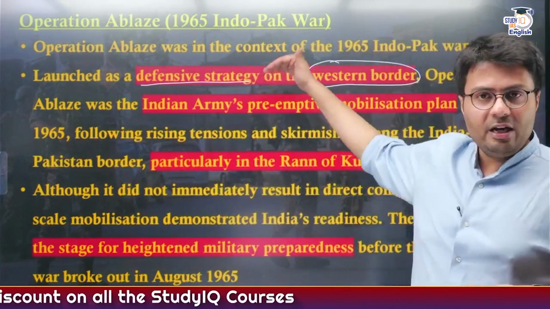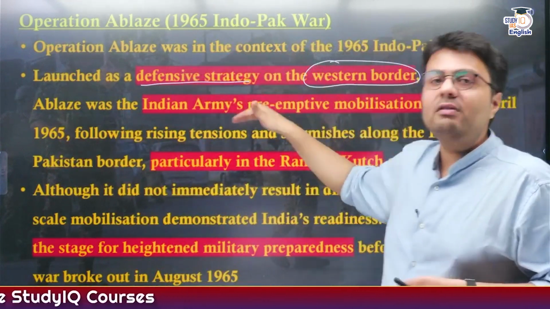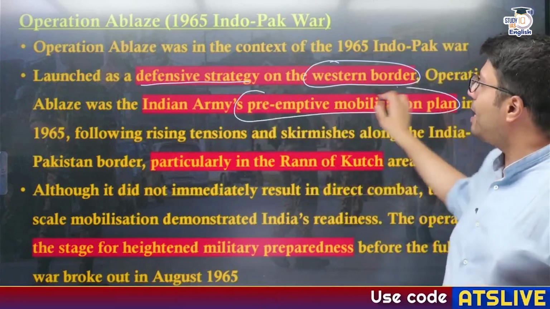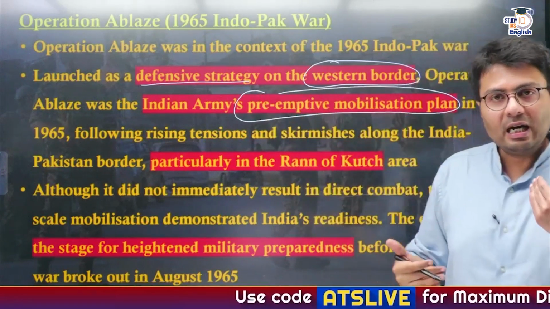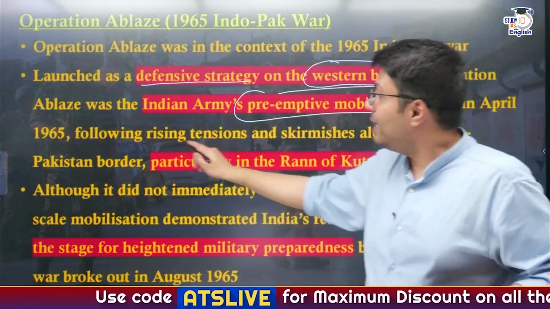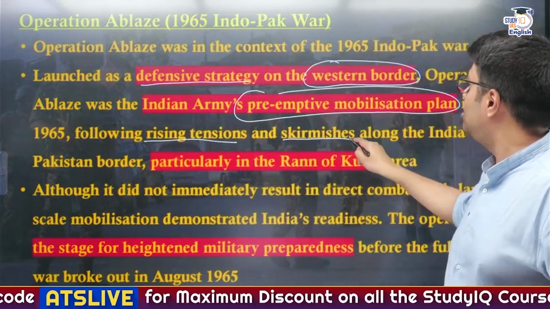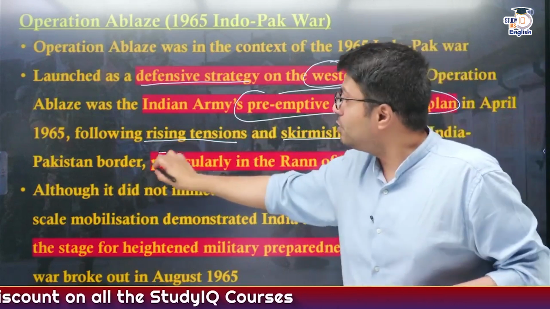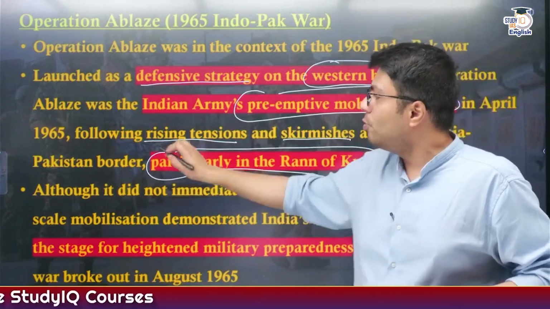So this initiative by the Indian Army was to maintain its defense over the western sector, and this was a preemptive mobilization plan to deal with any attack that might happen from Pakistan, because at that time there were rising tensions and skirmishes along the Indo-Pakistan border. Particularly this was done in the Rann of Kutch area in Gujarat.